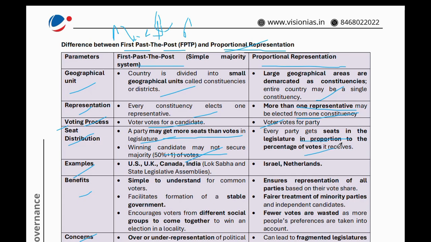Examples of first past the post are India, Canada, US and UK. Proportional representation is in Israel and the Netherlands. What is the benefit of that? First past the post is simple to understand for the common voter, gives a stable government, and different social groups come together to elect locally. What is the benefit of proportional representation? It ensures representation of all parties, fair treatment of minority parties, fewer votes are wasted, and people's preferences are taken into account.